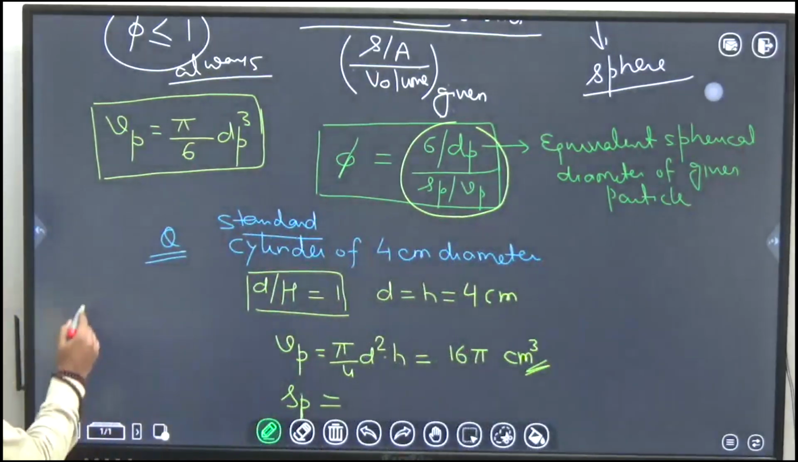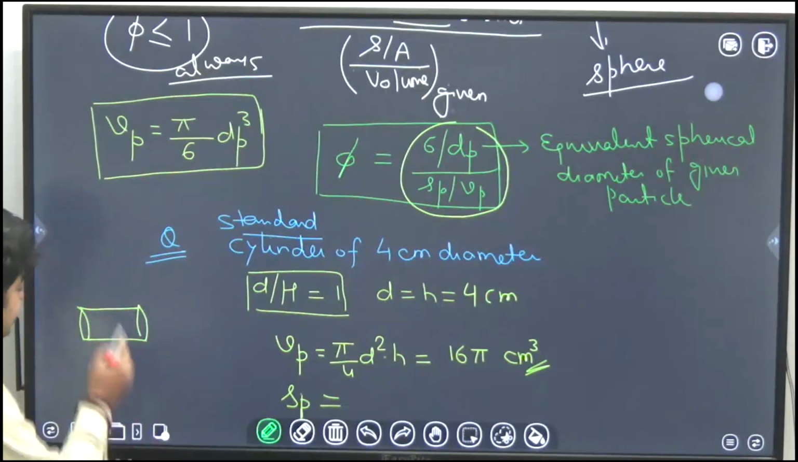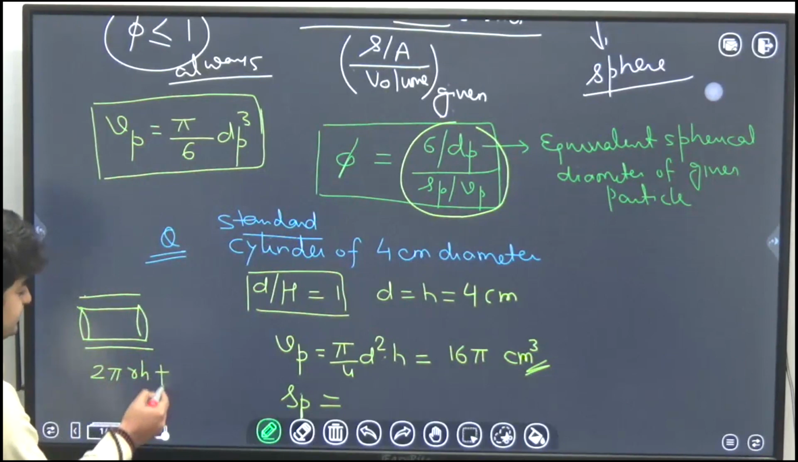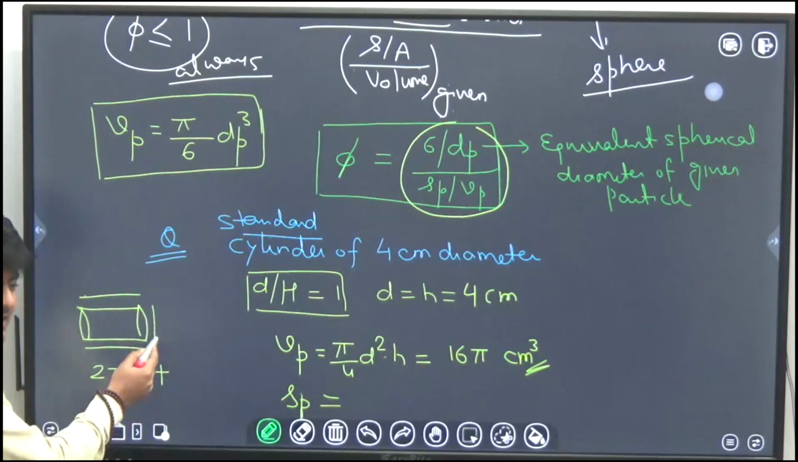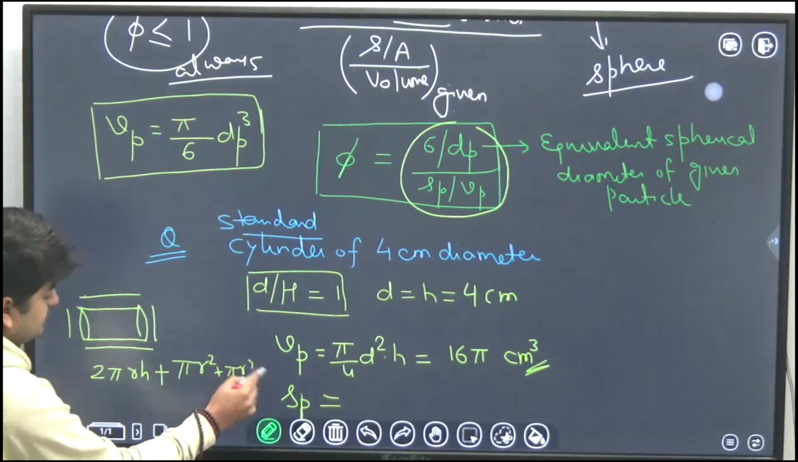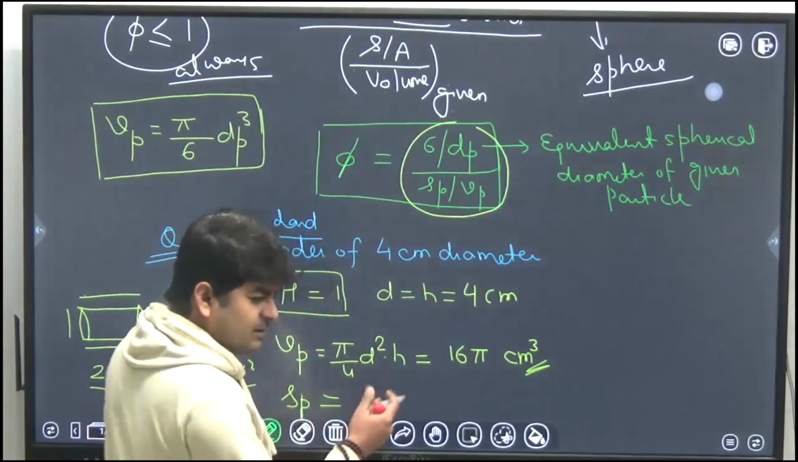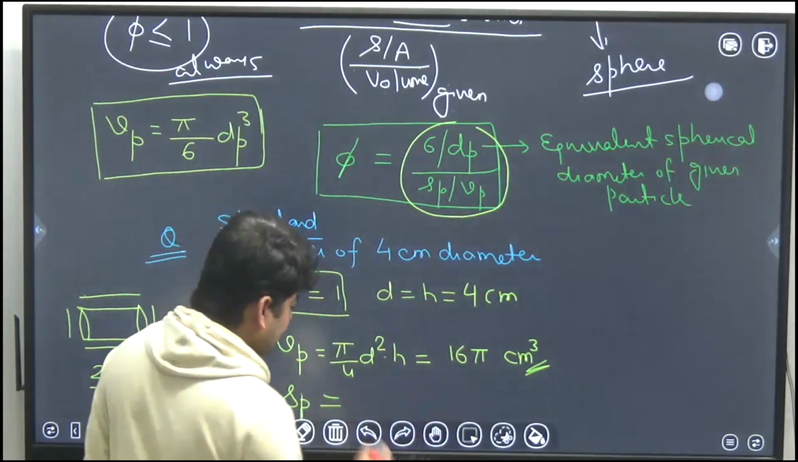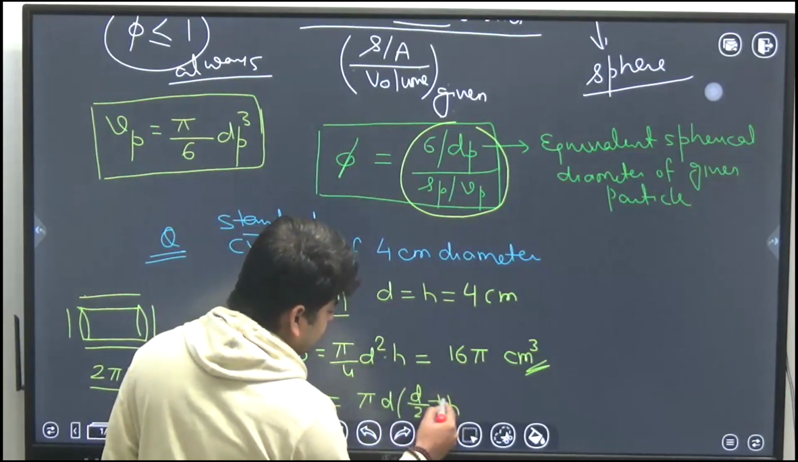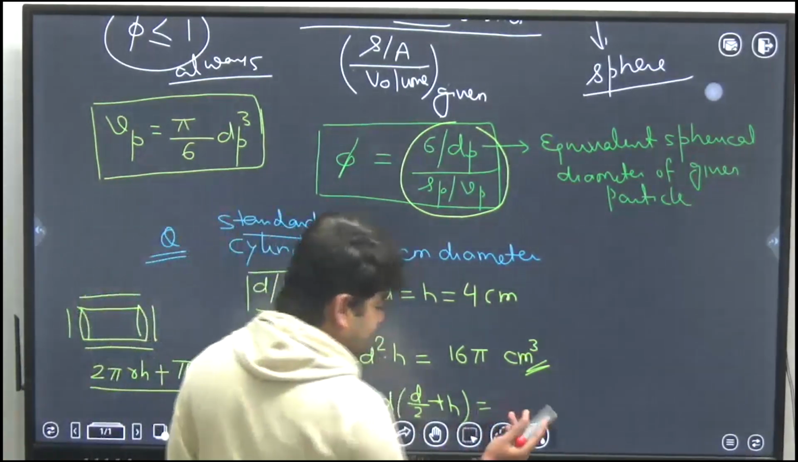So for a solid cylinder that is closed, I hope you know that the surface area will be 2 pi RH plus the surface area of this side and this side. So ultimately you can simply say 2 pi r times of r plus h, or that is pi d times of d by 2 plus h. Like this you can calculate the surface area of the cylindrical particle, closed cylinder that is.